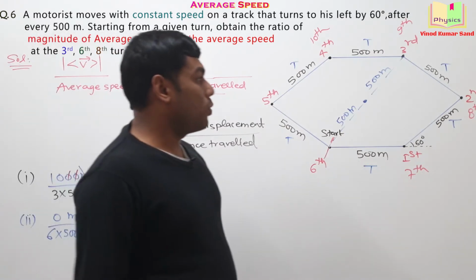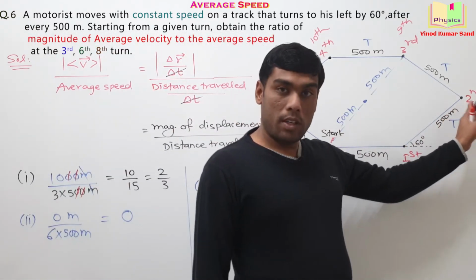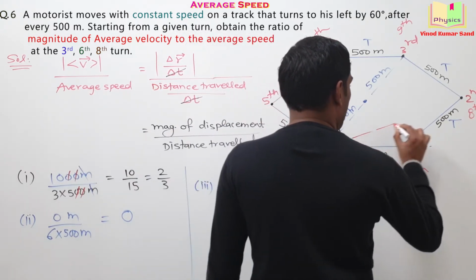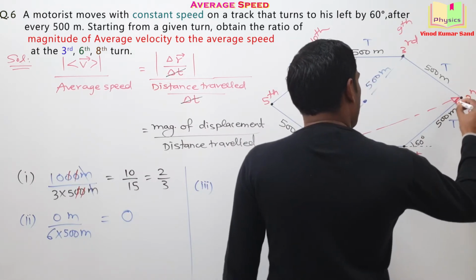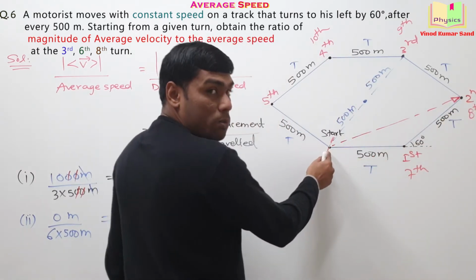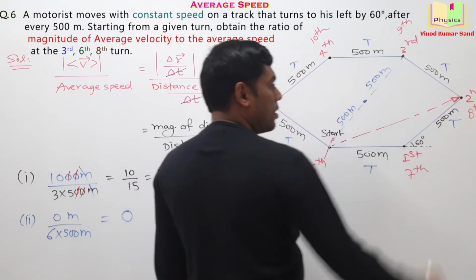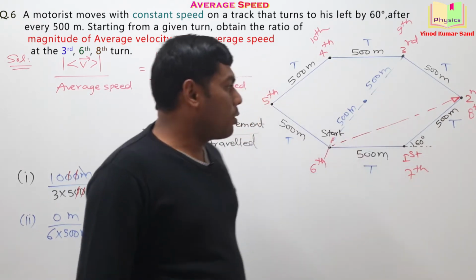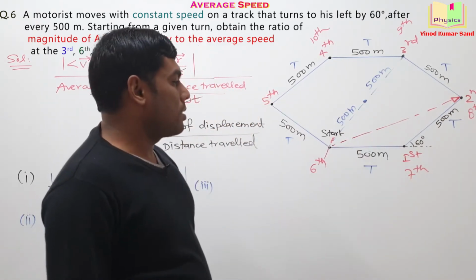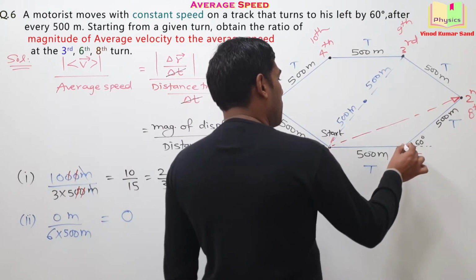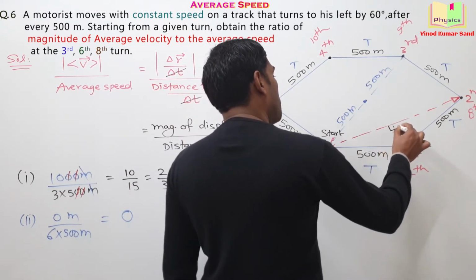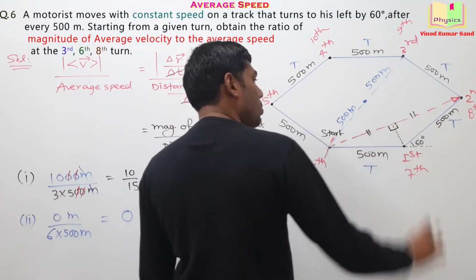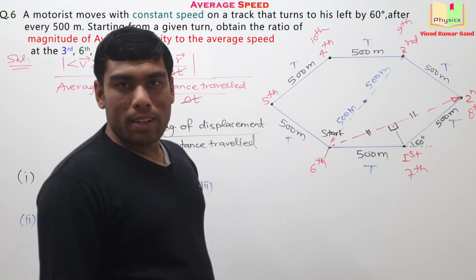8th turn. So where is the 8th turn? Here. For the 8th turn, let me do some construction for the displacement vector. This will be the displacement vector. We start the observation here and the 8th turn is here. We will require this length, this magnitude. How to obtain it? Actually, it's simple. From here you drop a perpendicular. If we drop a perpendicular here, it will be bisecting this red length. Do you agree? It's simple mathematics.